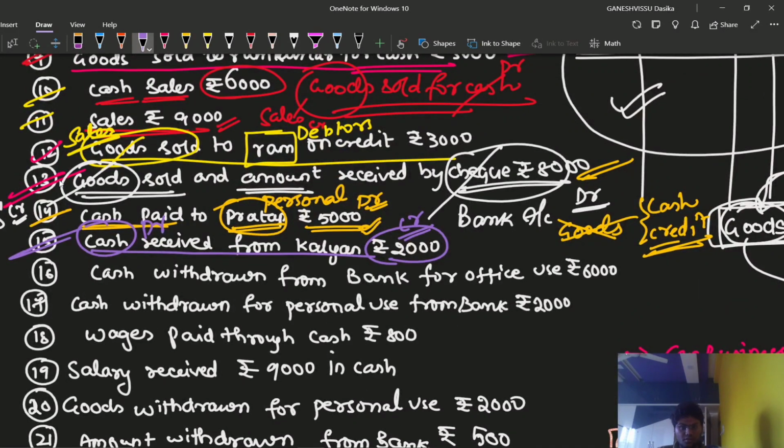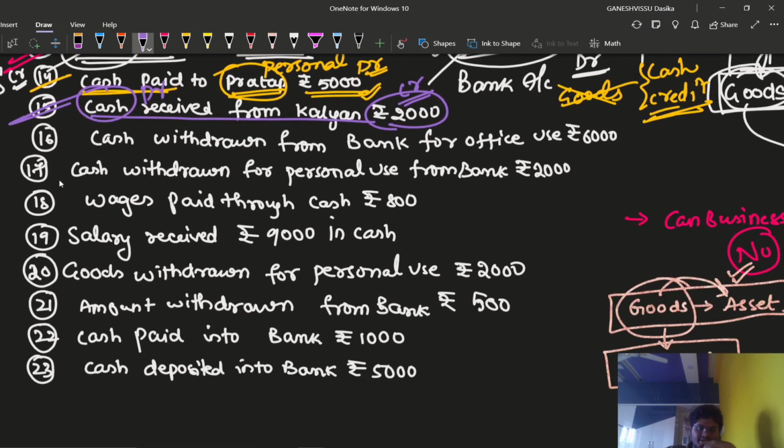16th transaction. Okay. Up to now we have seen whether it is cash paid or payment made or payment received. And we have identified whether goods are being sold or anything being sold. We have identified capital also. Now we are going to see drawing transactions. What is the thing here? Cash withdrawn from bank.